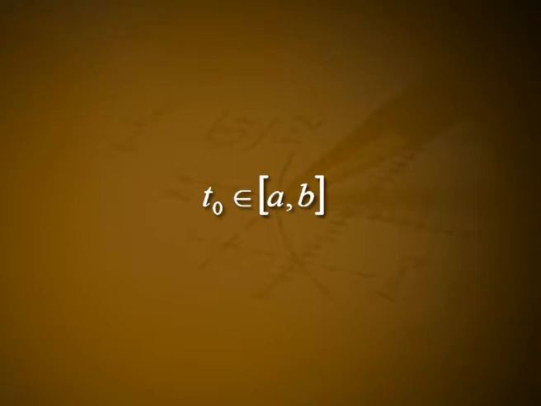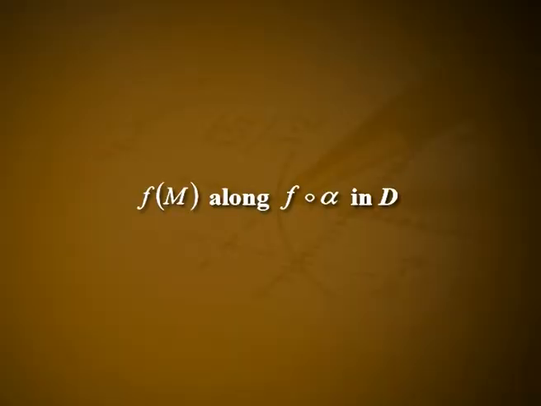The limit of this line as t goes to t₀ will be a line through f∘α(t₀) in the plane df(T M_α(t₀)). The collection of all these lines for t₀ in [a,b] forms a surface D called a developable surface. It turns out that such a surface D is flat, that is K is equal to 0, and is tangent to f(M) along f∘α in D. But since D is flat, it is locally isometric to a piece of the plane, that is, in a neighborhood of α, D can be rolled out on the plane where parallel translation is ordinary translation.